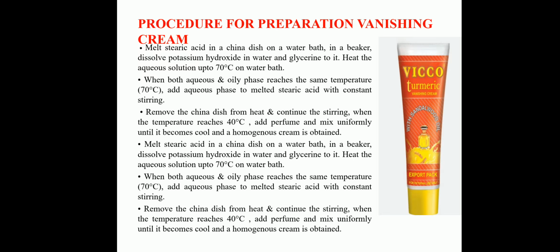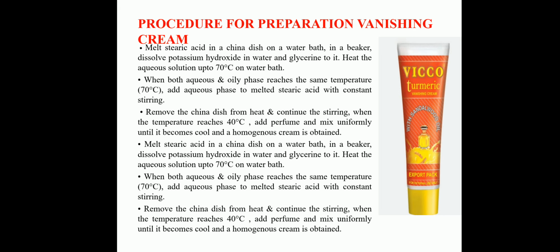is obtained. Then melt stearic acid in a china dish on a water bath. In a beaker, dissolve potassium hydroxide in water and add glycerin to it. Heat the aqueous solution up to 70 degrees Celsius on a water bath.